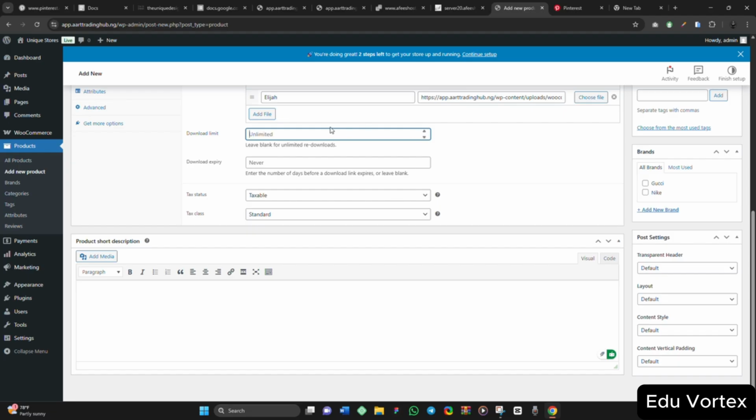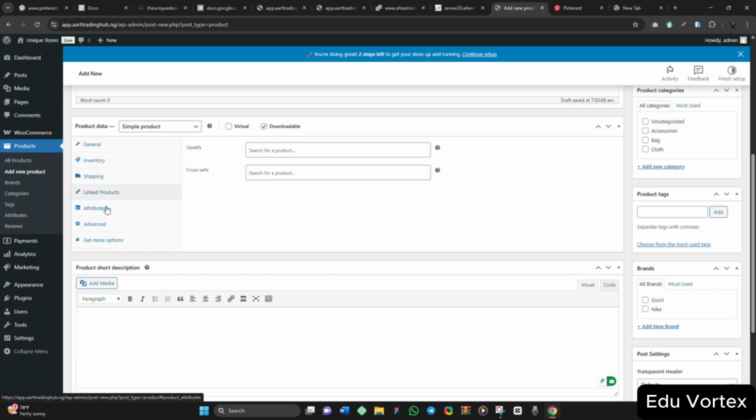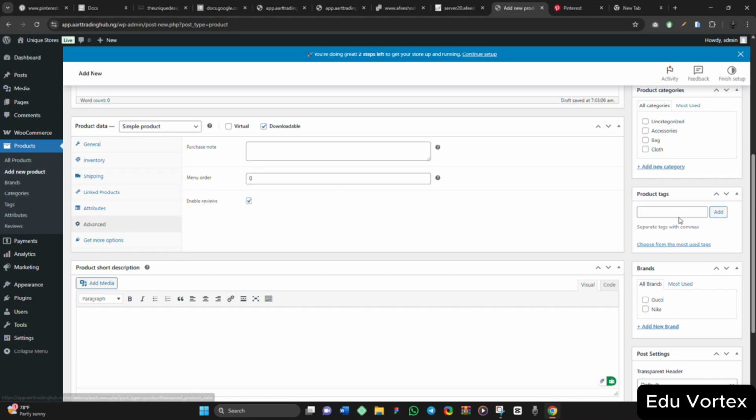So I will just keep it as unlimited. For the download expiry, enter the number of days before a download link expires. I say never. For the tax, I say no, not taxable. For the tax class, 0 rate. So it is exactly the same thing. You see, nothing changes here at all.